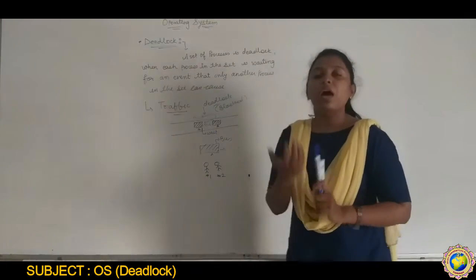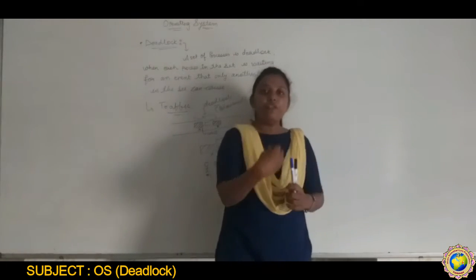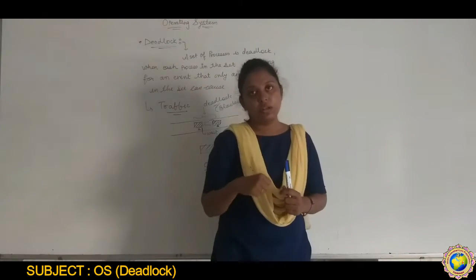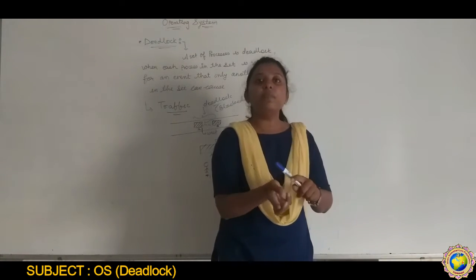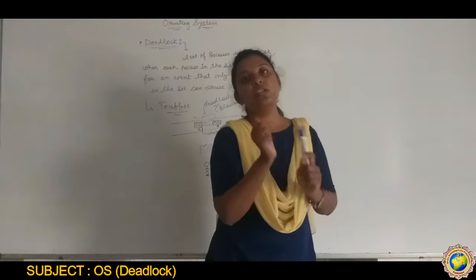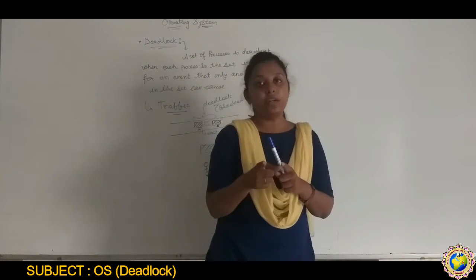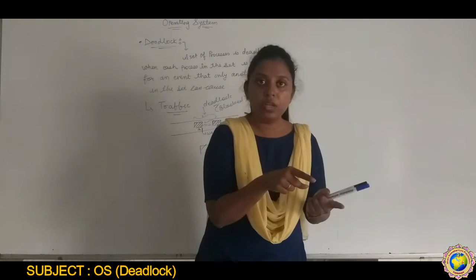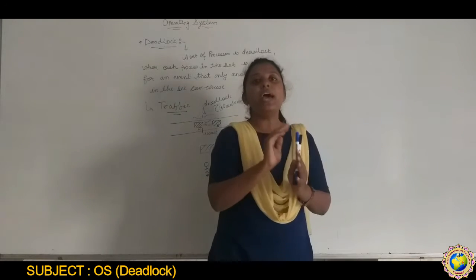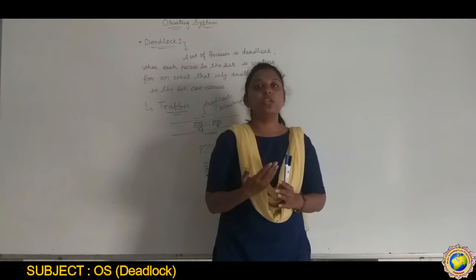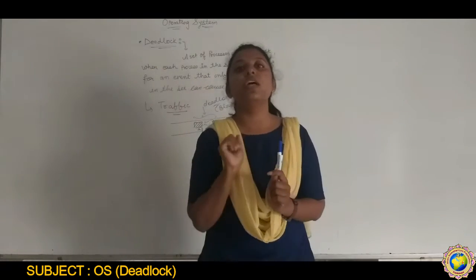If I am going to a function and I want to take soup, first I take a bowl, but when I go to take a spoon, there is no spoon. So I have to wait for the spoon until a spoon is available. That is the block. This condition is called a deadlock.